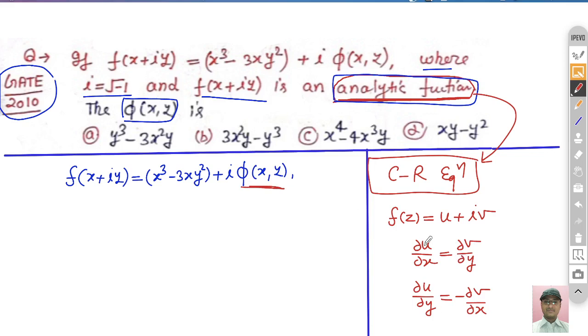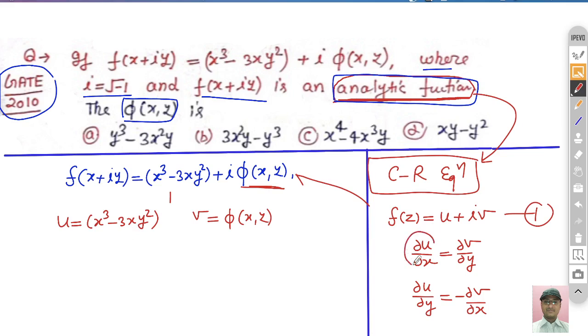Now, we have to calculate the value of phi x y, and it is already given in the options. If you compare with equation number 1, u is basically x cube minus 3x y square, and v is phi x y, and we have to find out the value of phi x y, which is given in these options.